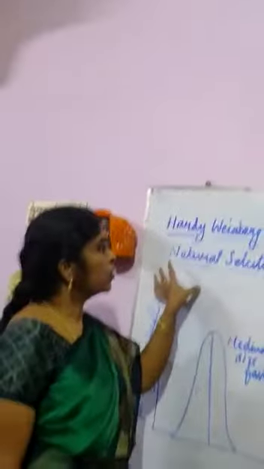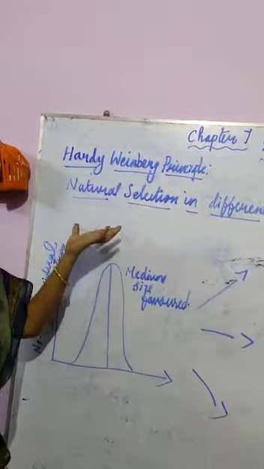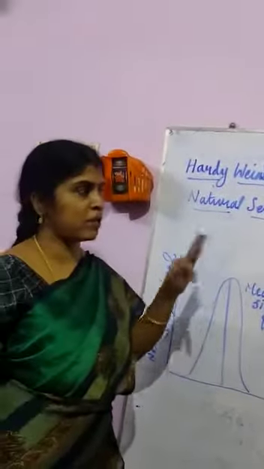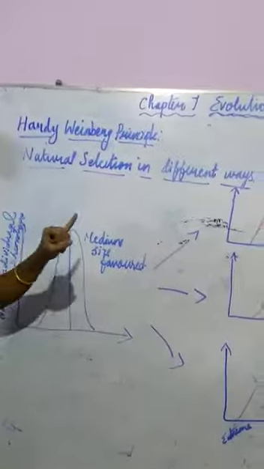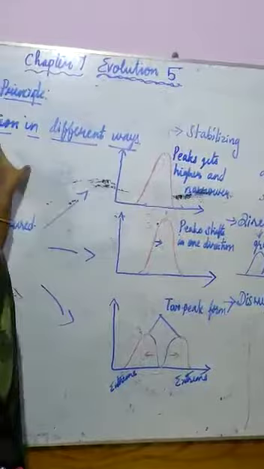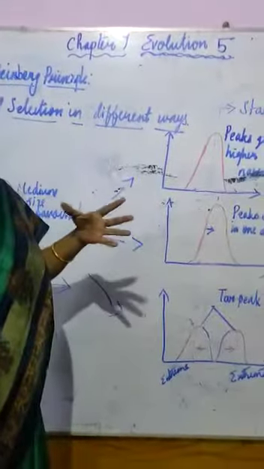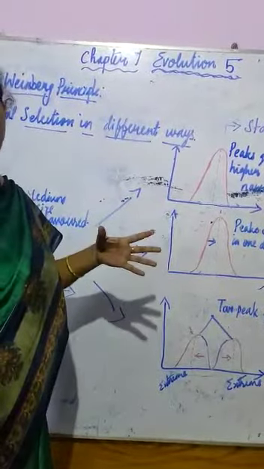According to the Hardy-Weinberg principle, natural selection acts in different ways. What are the three important ways? Stabilizing, directional, and disruptive. These are the three ways natural selection is formed, because the Hardy-Weinberg principle does not accept the natural selection theory.